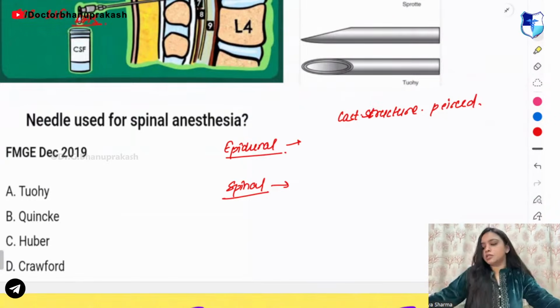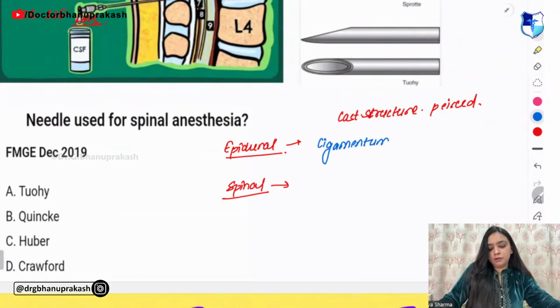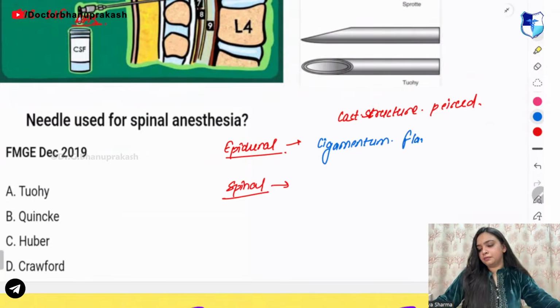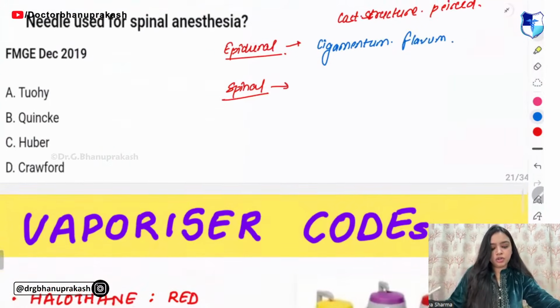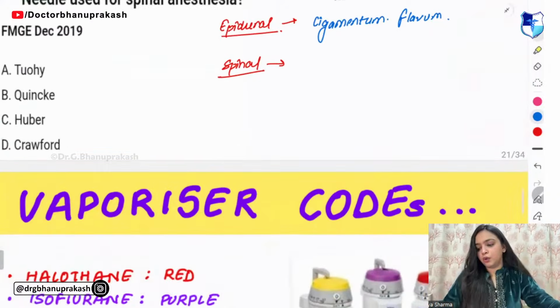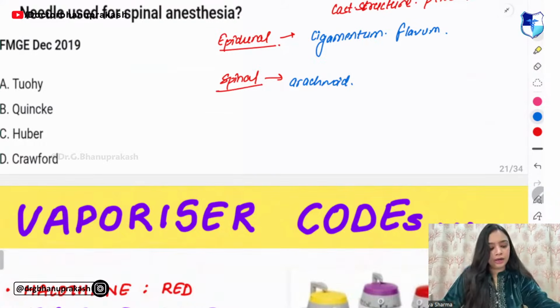In epidural anesthesia, the last structure that is pierced is ligamentum flavum. And in spinal anesthesia, the last structure that is pierced is your arachnoid. Right?